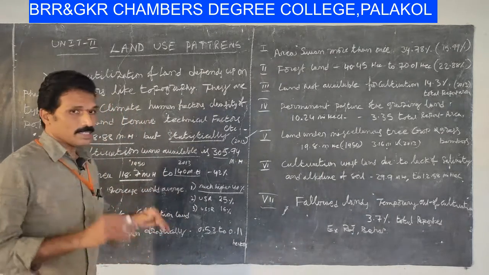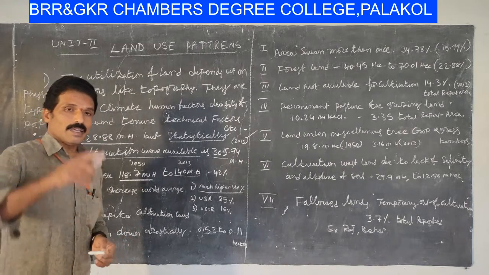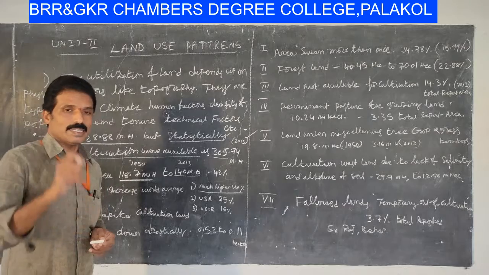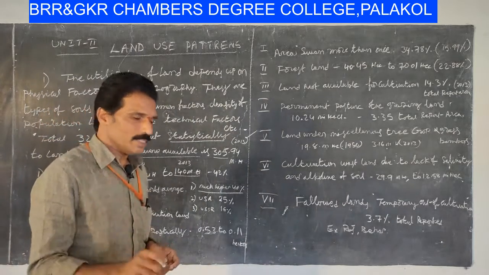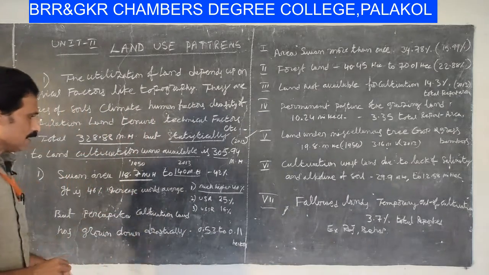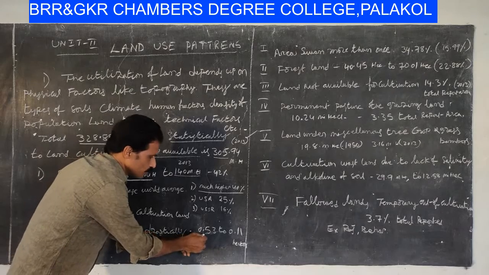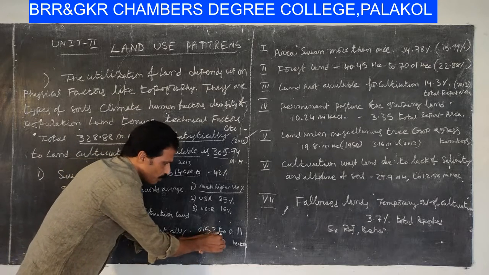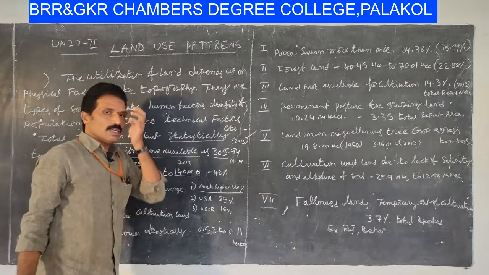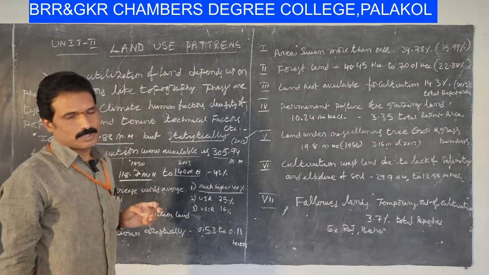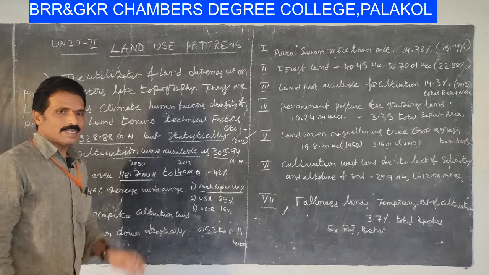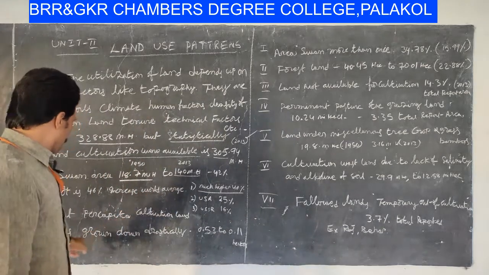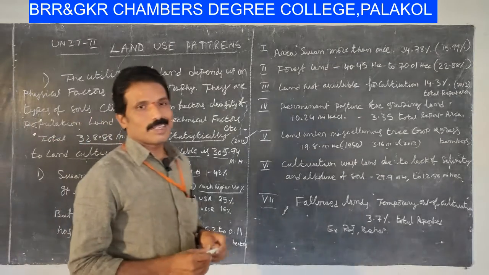The total sown area is increased, but in India, per capita cultivation for each individual is decreasing from 0.53 hectares to 0.11 hectares. So it is a very drastic fall according to per capita cultivation.